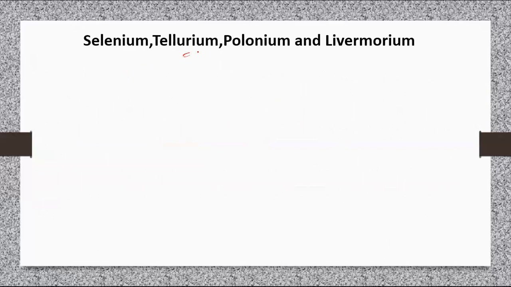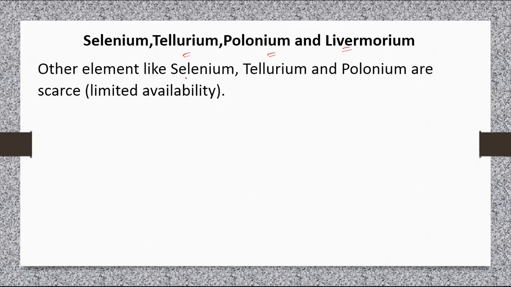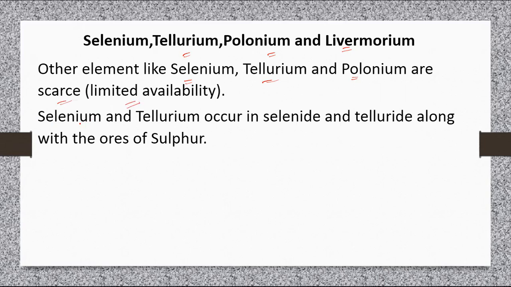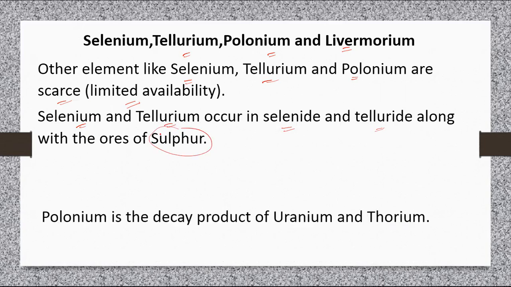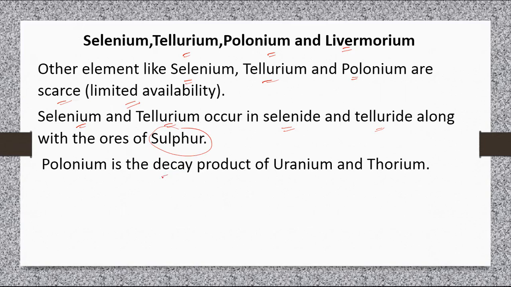Selenium, tellurium, polonium, and livermorium occur as other elements. Selenium, tellurium, and polonium are scarce, meaning they have limited availability. Selenium and tellurium occur as selenide and telluride along with the ore of sulfur. Polonium is the decay product of uranium and thorium.